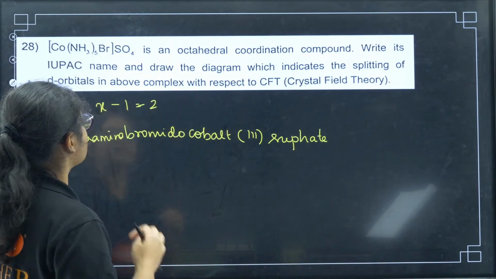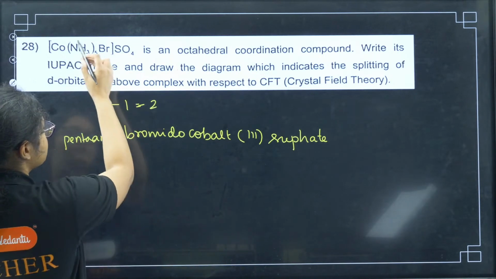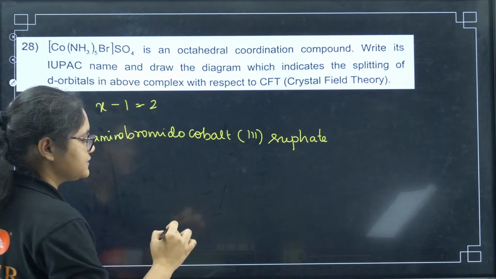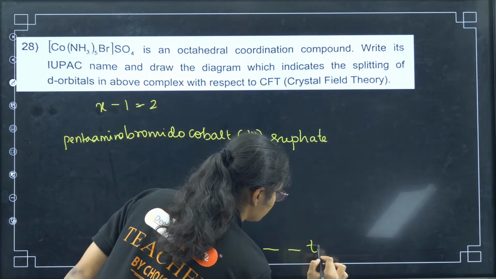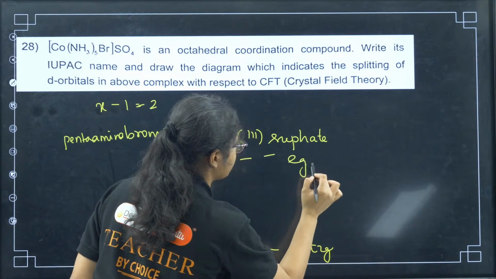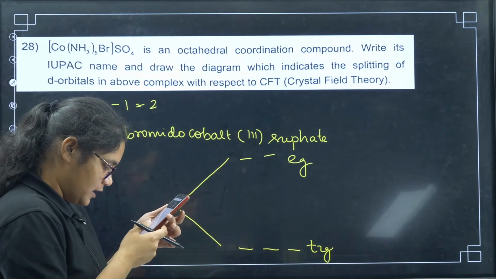Next, write its IUPAC name and draw the diagram which indicates the splitting of d orbital. So you can see here the coordination number is 6. So which diagram do you have to draw? Where you have t2g and eg, t2g and eg, right? So this diagram you have to draw, the complete diagram you should be drawing, okay?